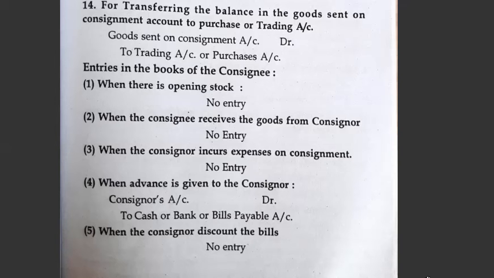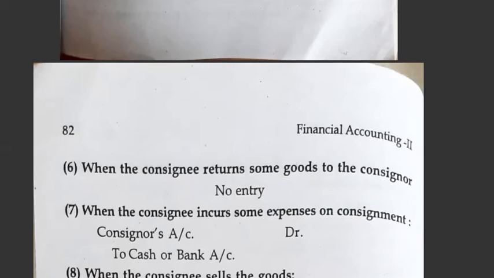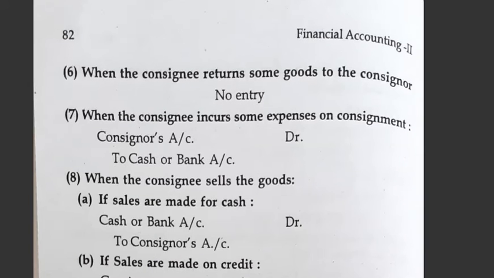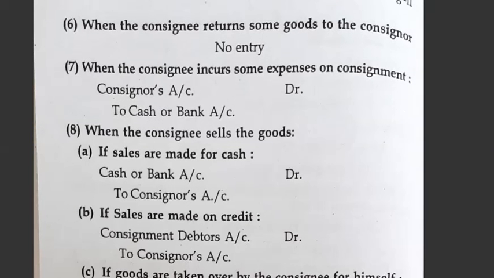Next, when the consignor discounts the bill, no entry. When the consignee returns some goods to the consignor, no entry.